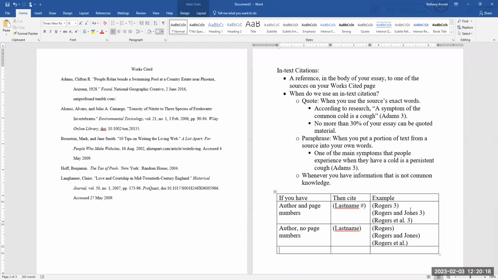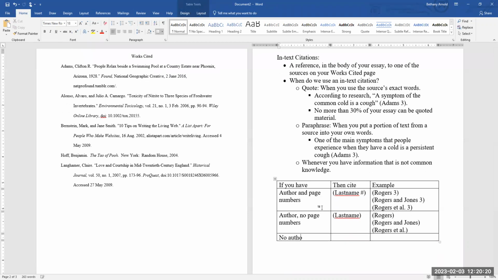Let's say you have a source with no author, but it does have page numbers. If that's the case, it's going to be the title and the page. So it may be The Common Cold 3. Now, if you have a title that's longer than 3 words, just use the first 3 words of the title. So if the title is The Effects of the Common Cold, it would be The Effects of, and then the page number.